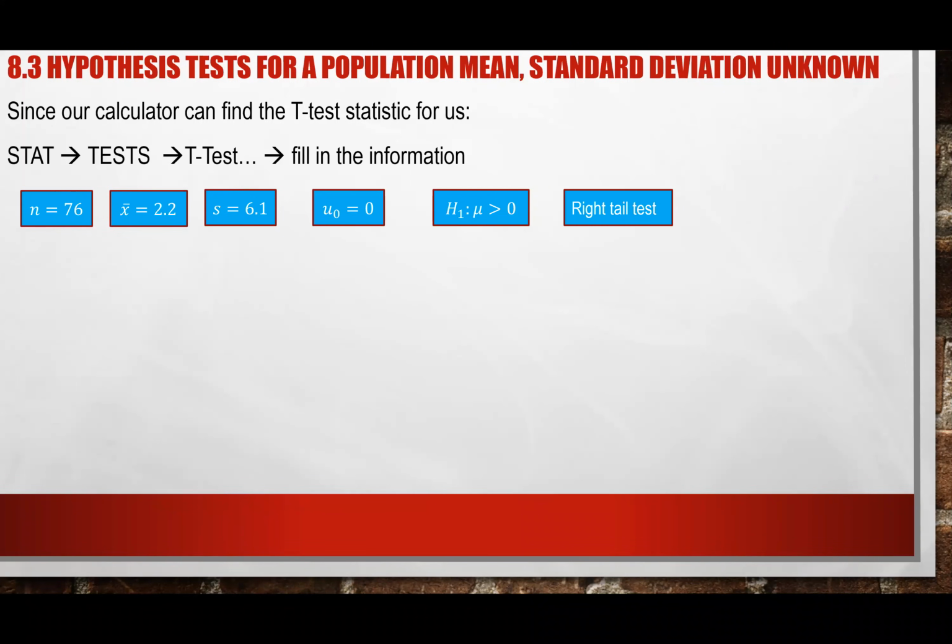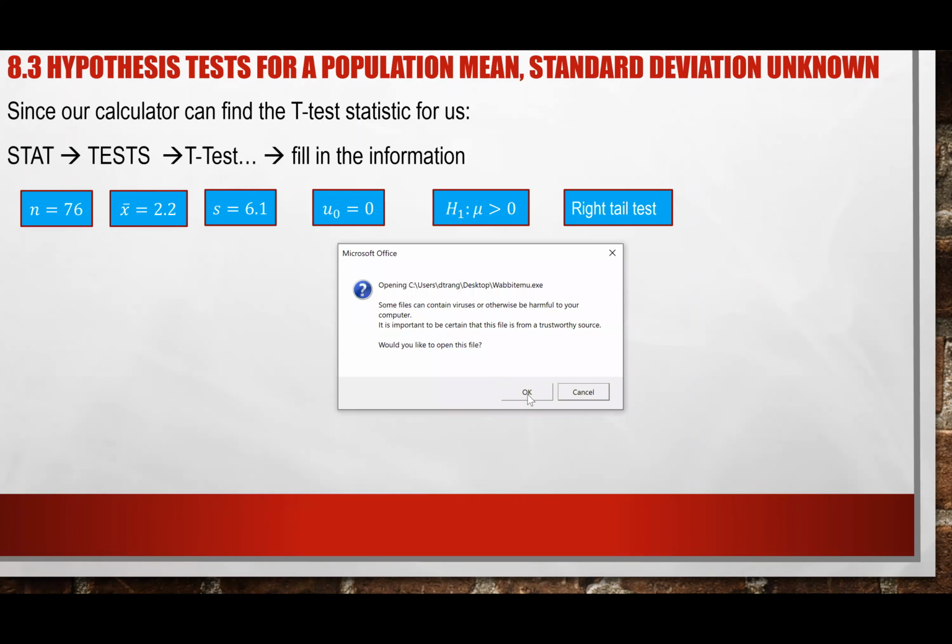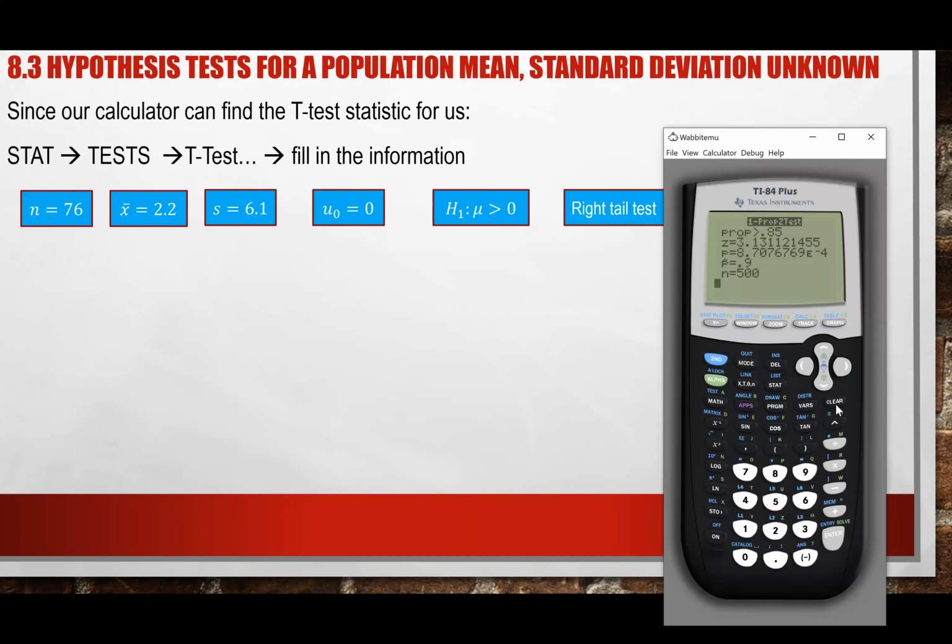So now I will skip the formula. As you saw yesterday, we can use our calculator to calculate this. Instead of using the Z test, as we mentioned, you hit stat, and you go over to test, which is the second option, your t-test. That is what we want to choose. And again, make sure that the input is under the stat, because we have the stat data, not the regular raw data.